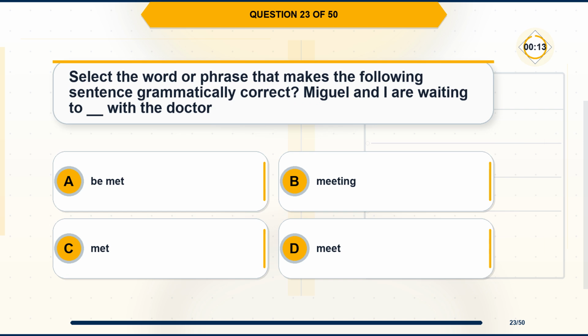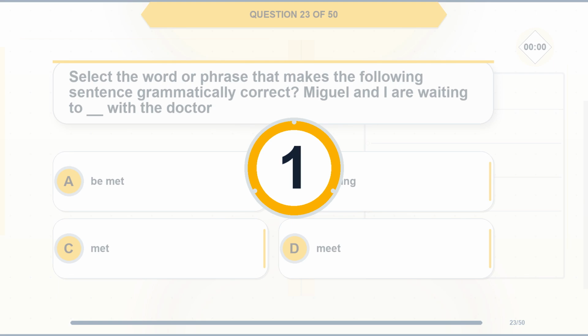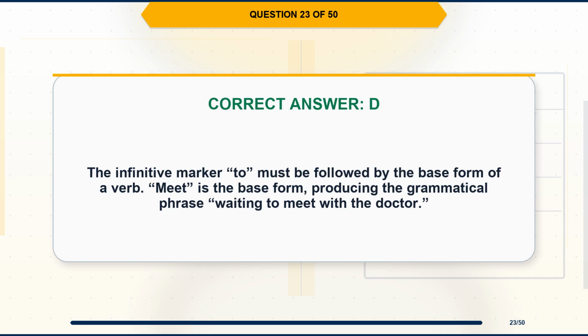Question 23. Select the word or phrase that makes the following sentence grammatically correct. Miguel and I are waiting to blank with the doctor. Option A, be met. Option B, meeting. Option C, met. Option D, meet. The correct answer is option D, meet. Explanation. The infinitive marker "to" must be followed by the base form of a verb. Meet is the base form, producing the grammatical phrase "waiting to meet with the doctor."